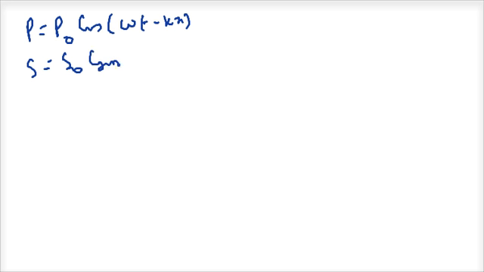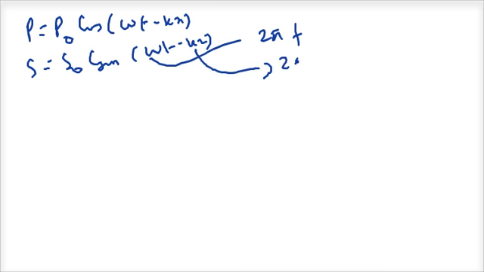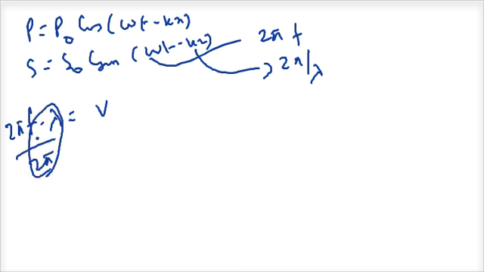Now if I have a wave p equal to p naught cos(omega t minus kx), or s equal to s naught sin(omega t minus kx), this omega is the angular frequency 2 pi f, and this k is the wave number 2 pi by lambda. Now I know that frequency into lambda is equal to velocity. So if I multiply by 2 pi and divide by 2 pi, this will give me 1 by k, this will give me omega. In other words, v is equal to omega by k, so omega squared by k squared is equal to v squared.